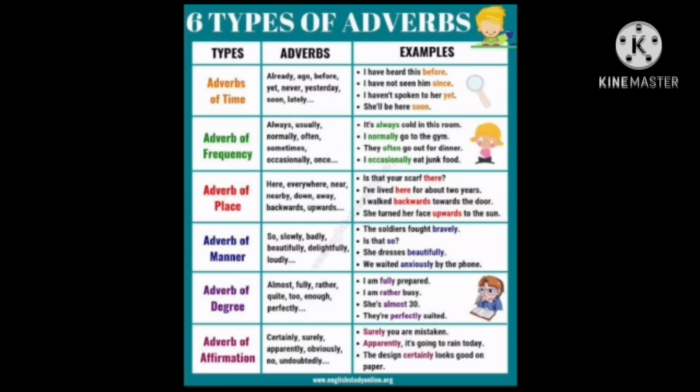Now the last type of adverb is the adverb of affirmation. Certainly, surely, apparently, obviously. Surely you are mistaken. Apparently, it's going to be raining today. The design certainly looks good on paper. So, these are all the types of adverbs: adverb of time, adverb of frequency, adverb of place, adverb of manner, adverb of degree, and adverb of affirmation.